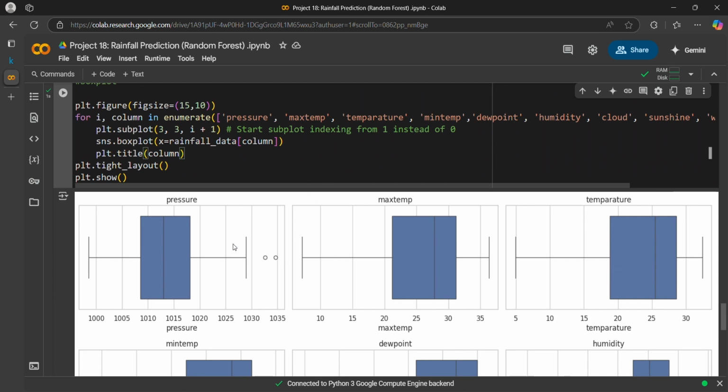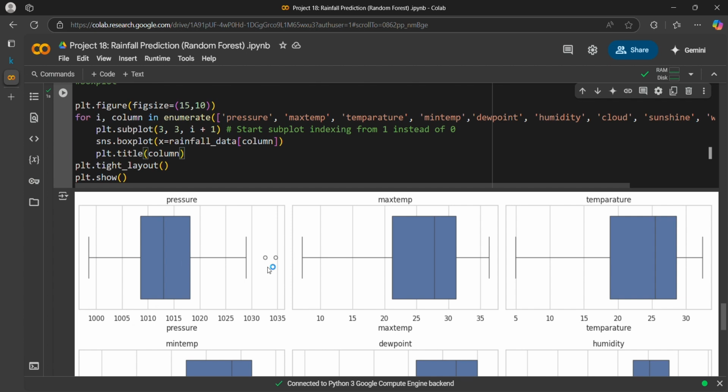So what is a box plot and how do you read this graph? Let me tell you. You can see that this value defines the 25th percentile, or you can say Q1, and this one represents the 75th percentile, or Q3. That means 25% of the values are less than Q1, and 75% of the values are less than Q3.